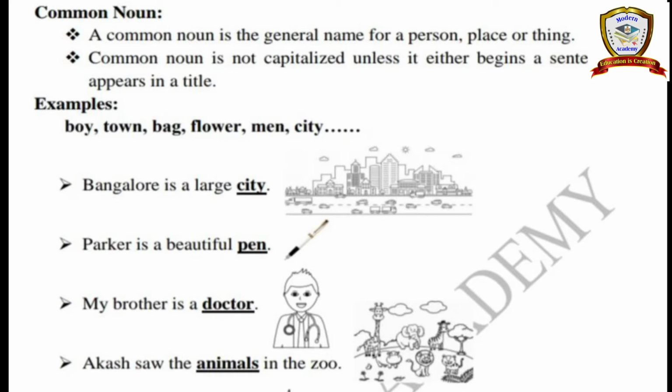Next, common noun. What is common noun? I already said common noun is used to say the common things. See, a common noun is the general name of a person, place or thing. For example, if you are saying I stayed in a city. See, city means we have many cities in the world. Yeah. So I don't explain any particular city name. Commonly I said city. So that word city is a common noun.